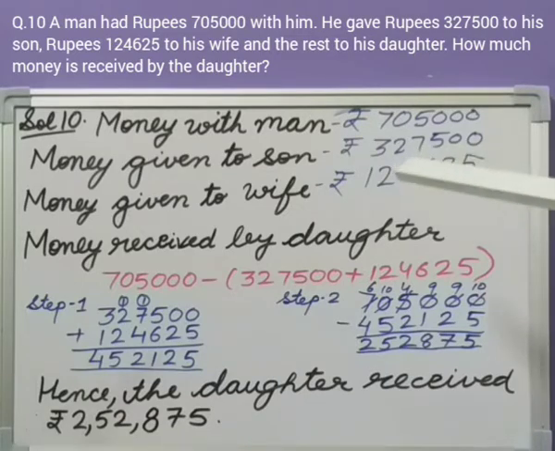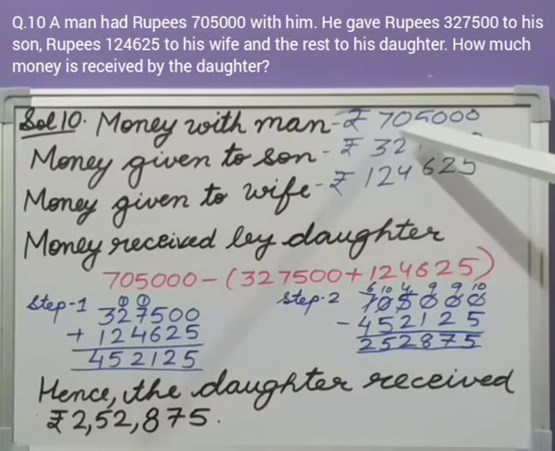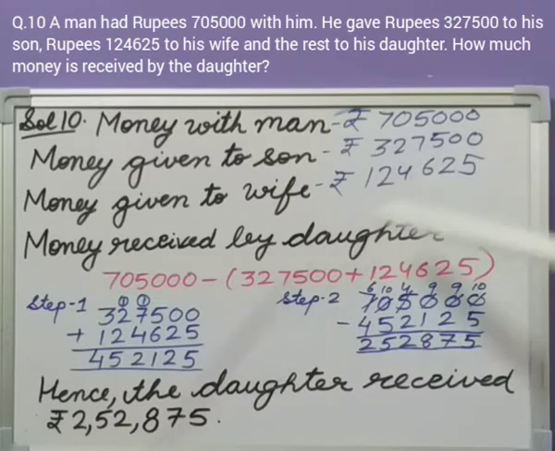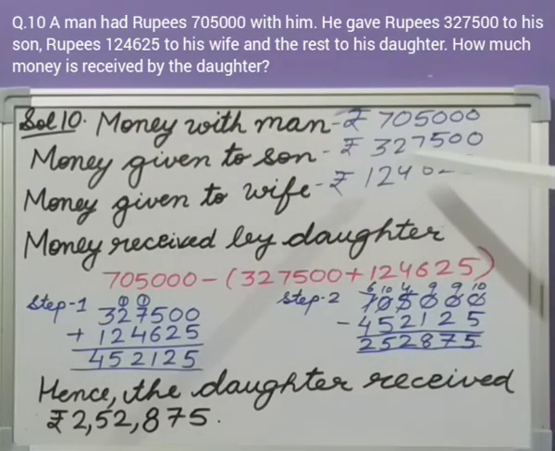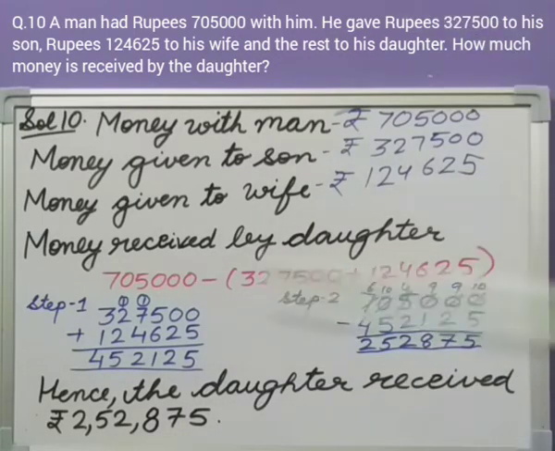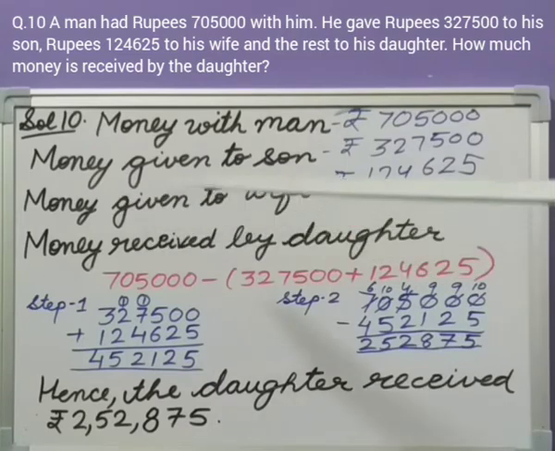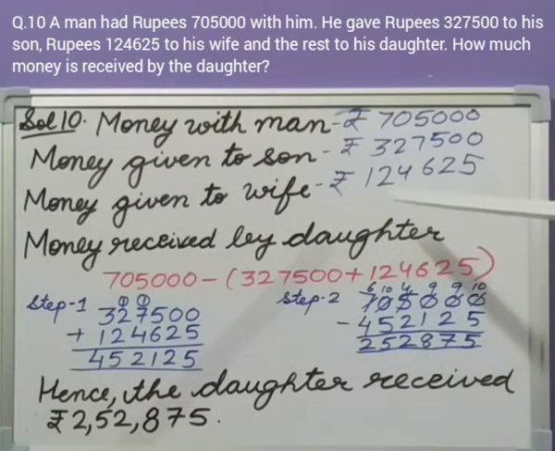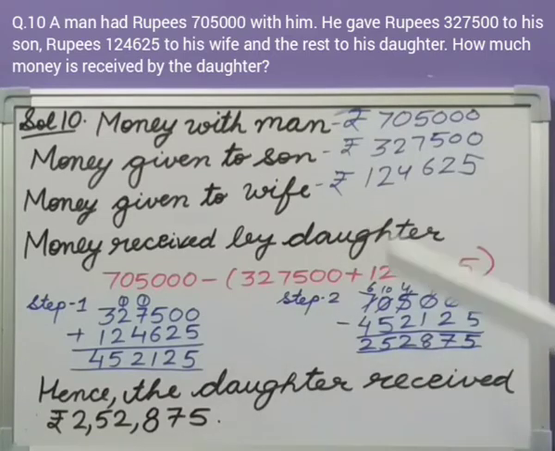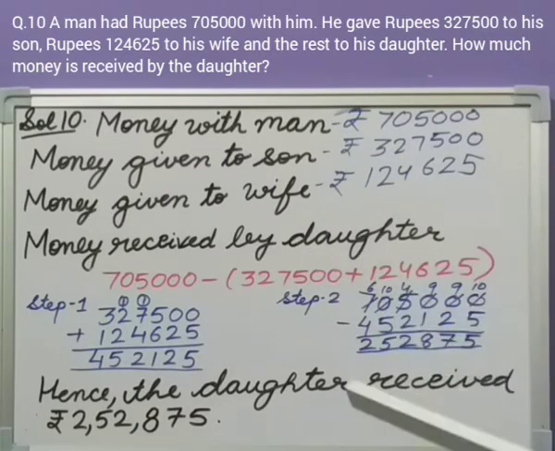Now total money he was having is 7,05,000. From that he has given 3,27,500 to his son. So now he has less amount than earlier. Now again from that amount he has given money to his wife, that is 1,24,625. How much money was received by the daughter?